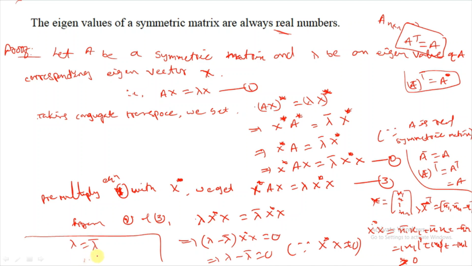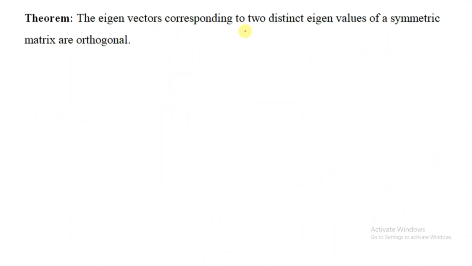Therefore lambda is real. Hence eigenvalues of a symmetric matrix are real numbers. Yes, this is the proof. That means eigenvalues of a symmetric matrix are always real numbers.